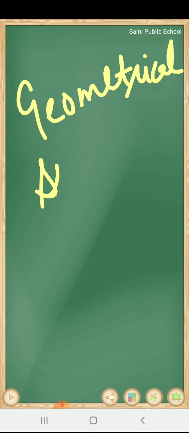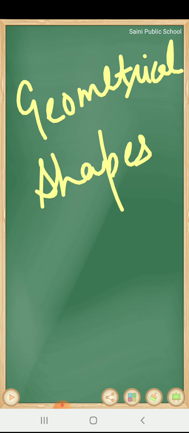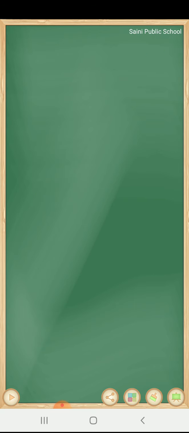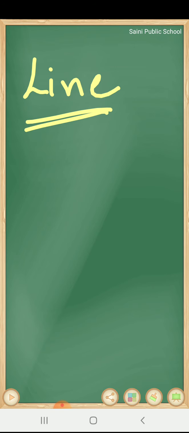We will start our new chapter, that is geometrical shapes. In this chapter, we will discuss different geometrical shapes. Okay, so let's start one by one. First, what is a line? We will discuss what is a line.